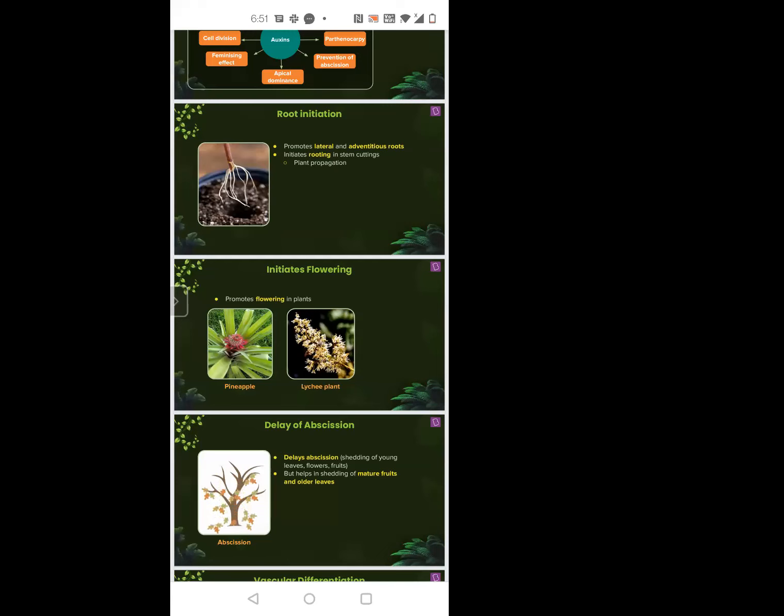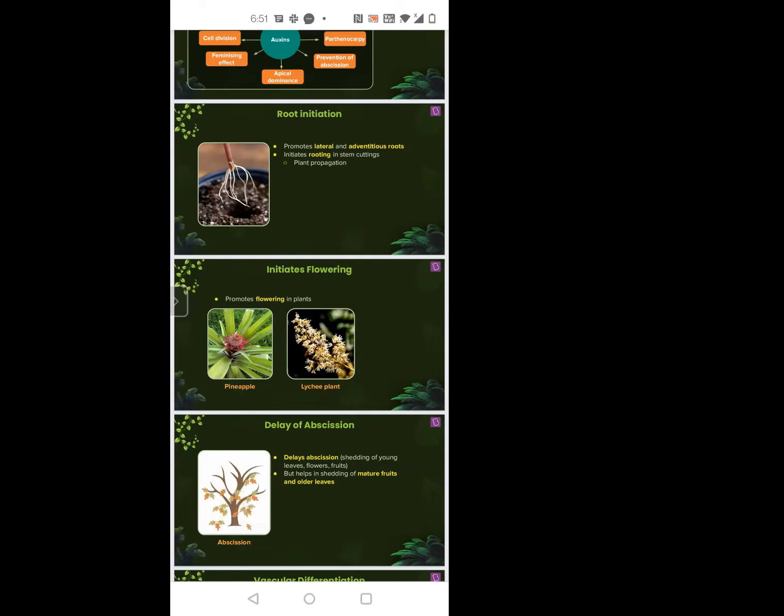Even lateral roots and adventitious roots. What are adventitious roots? From one main root, many branches come? No, that is not adventitious root, that's fibrous root. Adventitious is also a type of root. There is tap root and fibrous root. This is very important. I'll give you the example: the banyan tree. Prop roots and stilt roots are actually types of adventitious roots.